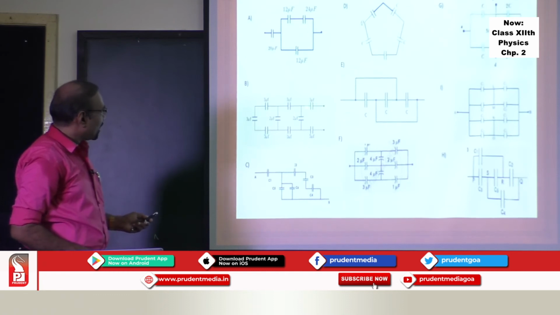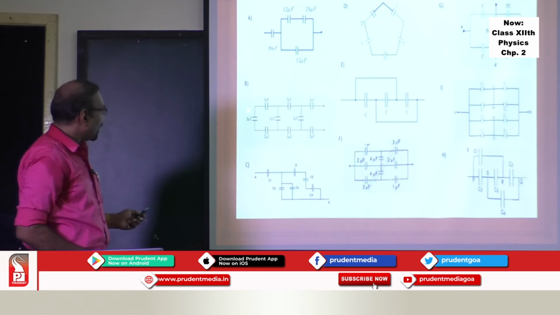Here, at this capacitor, the branching takes place. So you have to see accordingly in which branch the common current is flowing. Now if you see here, if I start from here, in these 3 capacitors there is a common current flowing. So you can take them in series. Find out their combined value.